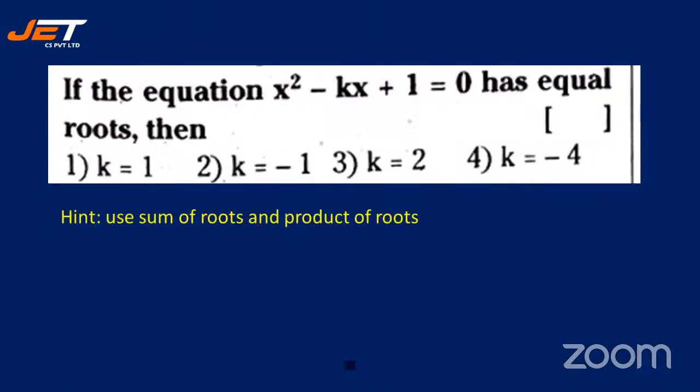If the equation x square minus kx plus 1 is equal to 0 has equal roots, then what is the value of k? Okay, so use sum of roots and product of roots. The equation has equal roots. So now quickly do it and tell me what is the sum of roots, alpha plus beta? What is the product of roots, alpha beta? It has equal roots, means what? Let's see how many are able to give me the correct answer.